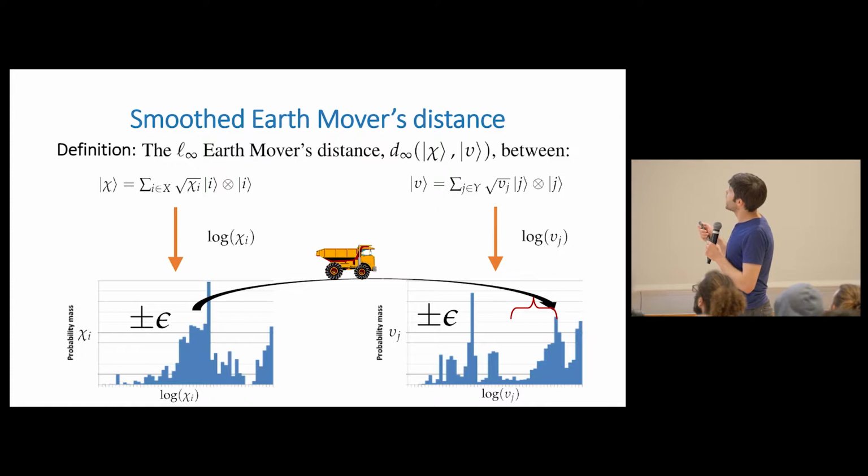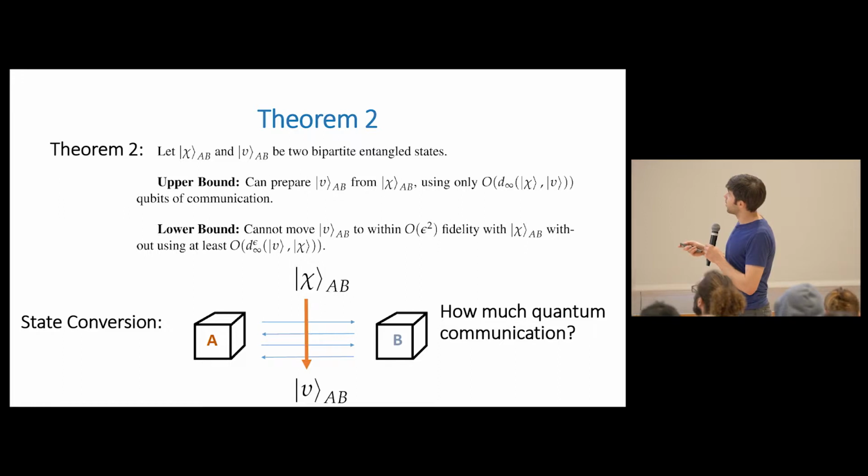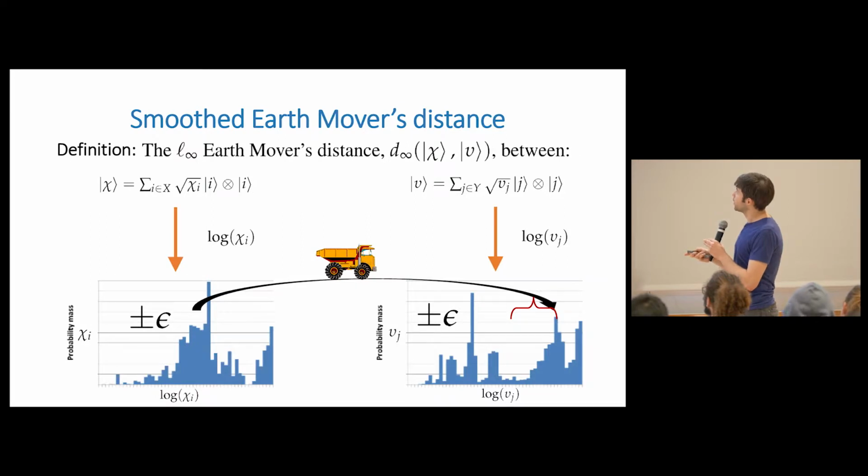And the reason we have to put that in there in order to get a lower bound here is that the method we use for lower bounding the cost of state conversion depends on the inner product of states, and it's possible in principle that one of the states has a tiny bit of mass really far out, and in the L-infinity norm you would have to move that tiny bit of mass all the way back in, but that wouldn't actually change the fidelity very much.